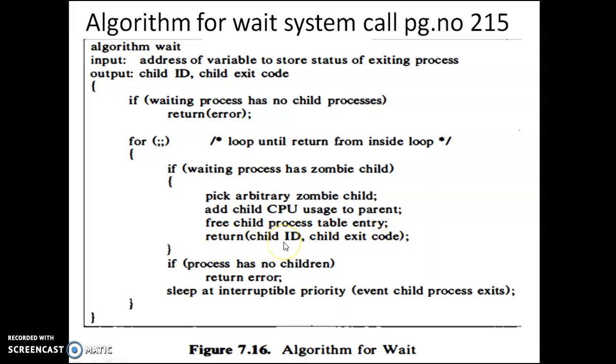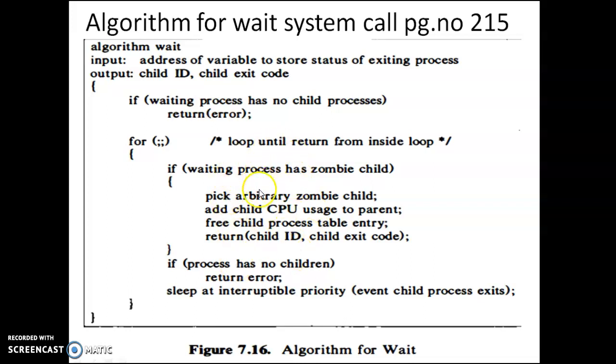Means the C process has exited. What is the process ID of the C that has exited? Like in the earlier example, we saw that it is 51. So 51 is the child ID and it will be returned. Next is the exit status code. Exit status code means the reason it has exited, whether it exited normally or abnormally. So the exit status code, either 0, 1 or any integer value, can be returned. So this is how it will be working.